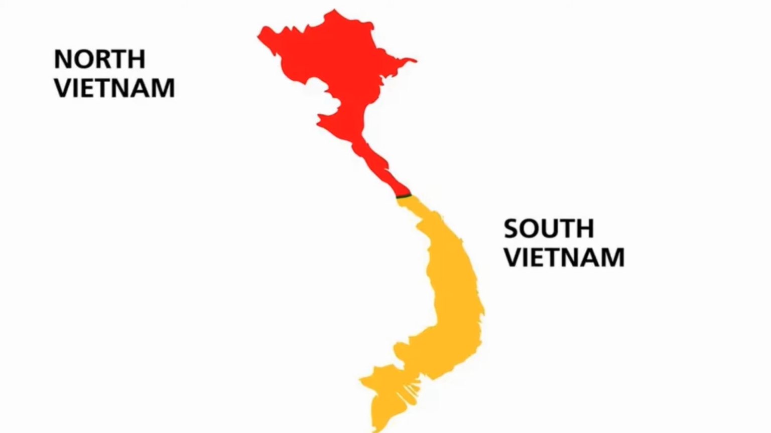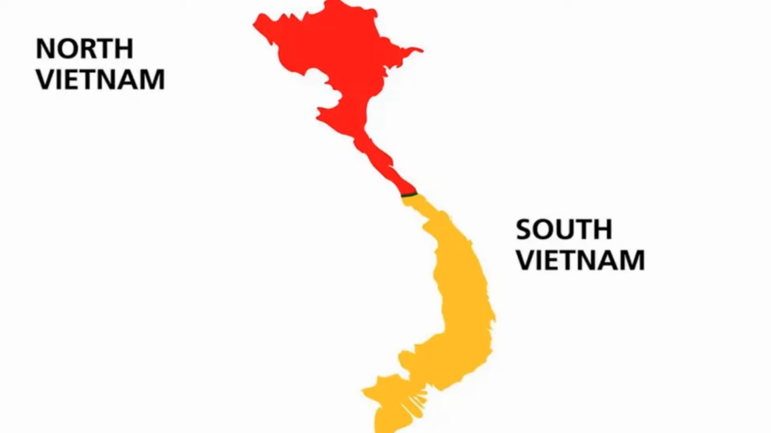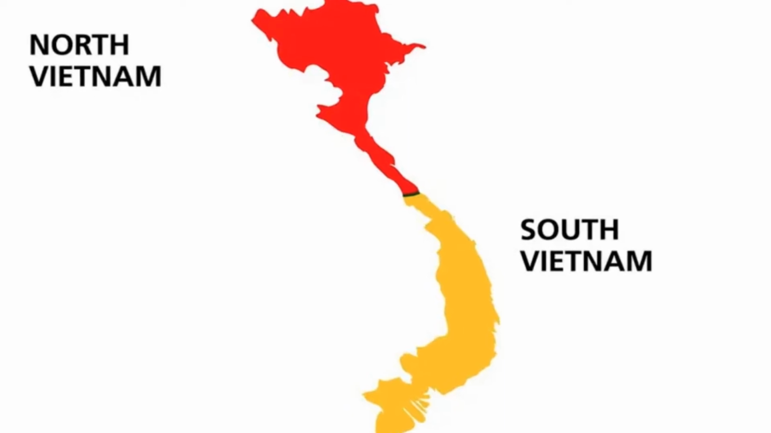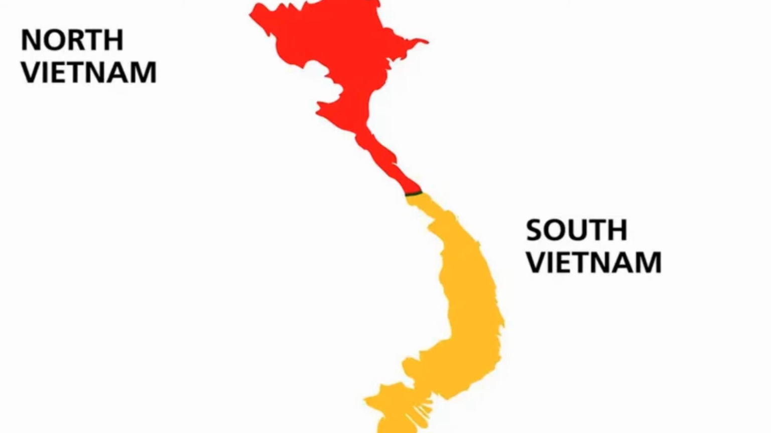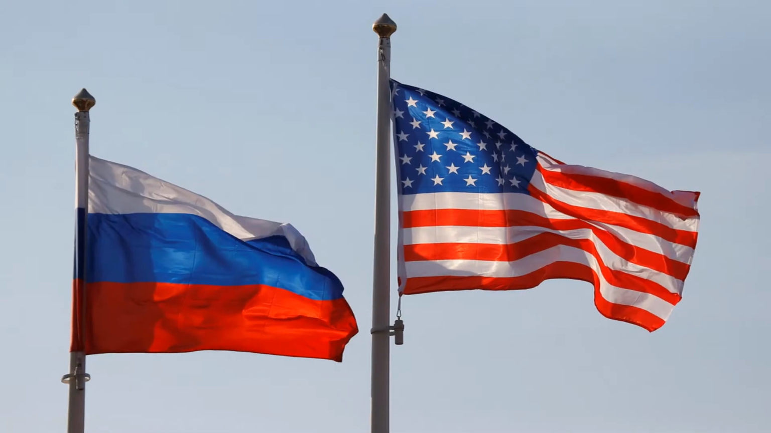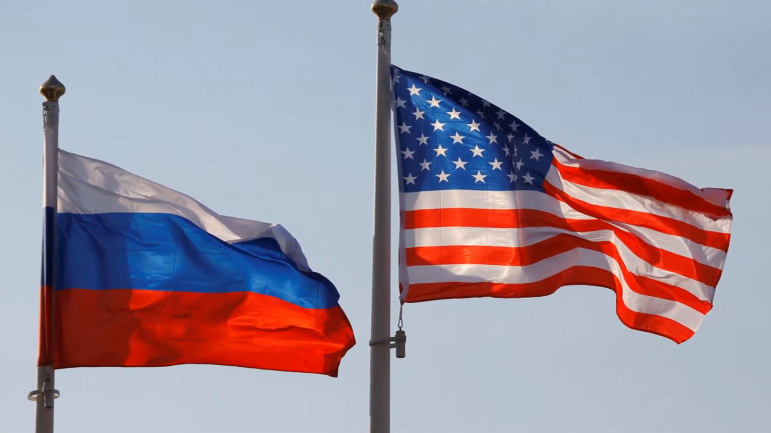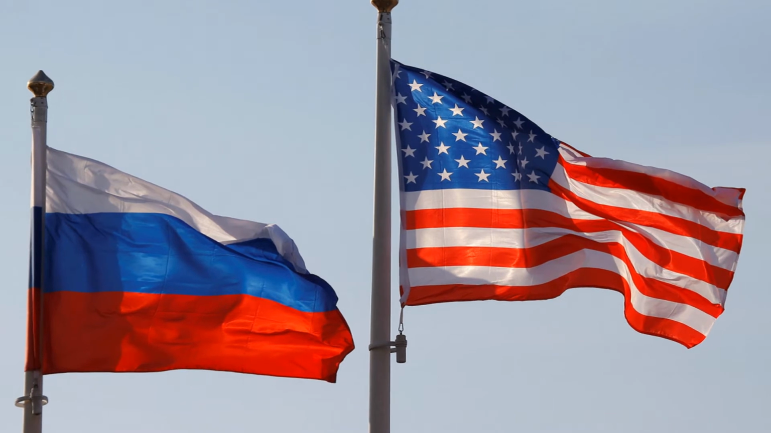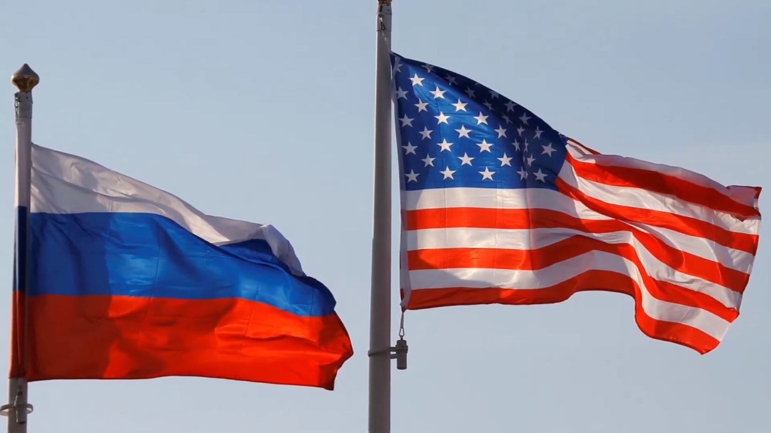Why America lost the Vietnam War. The Vietnam War was between North Vietnam and South Vietnam that started in 1955 and ended in 1975. This was also a war between America and Russia, and a war between communism and democracy. In this video, we will explain everything you need to know about the war.